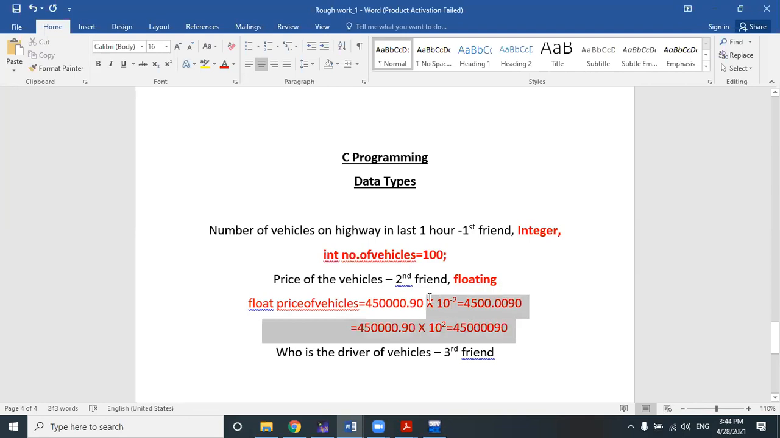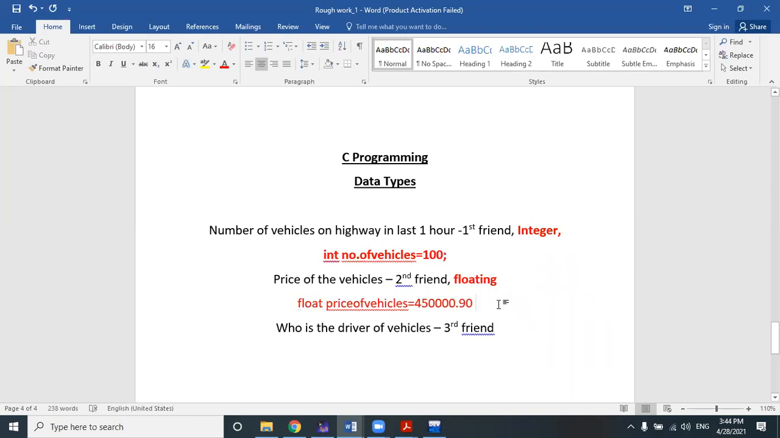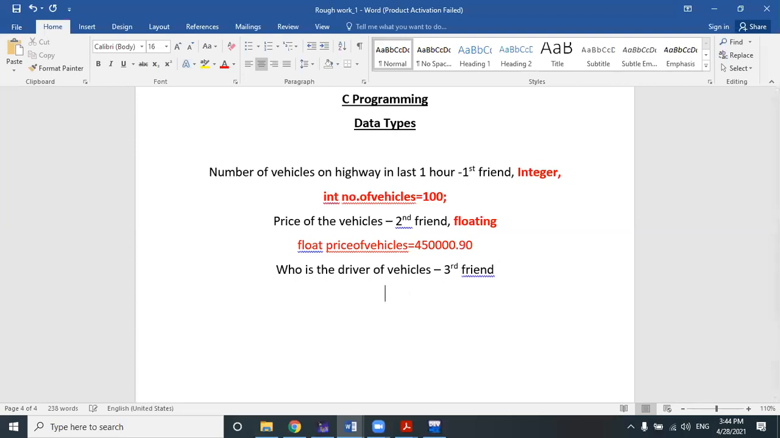Some of the people know that it is called floating point, but why it is called floating point, many people don't know. Okay, and the third friend will represent his observation in terms of the driver, whether the driver is male or female, or in a more specific categorization like kid, young, middle age, or a senior citizen. So he represents the overall thing in terms of a data type called character.